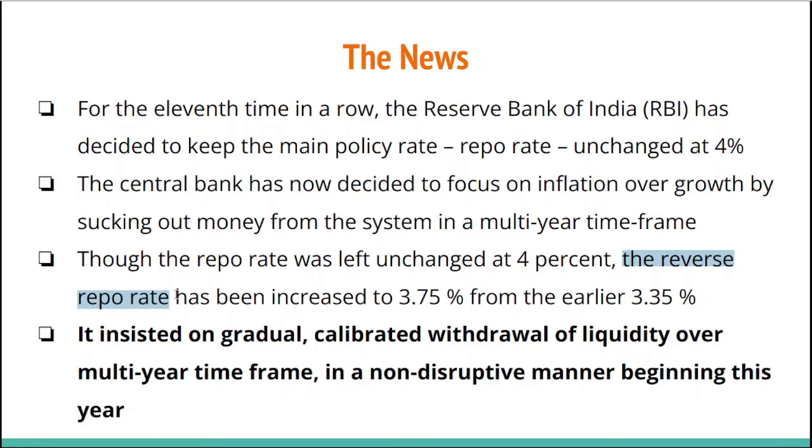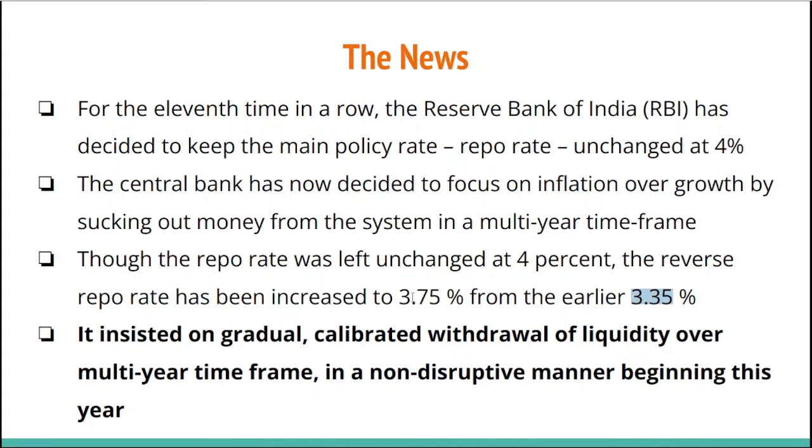So the difference between repo rate and reverse repo rate is this, that in repo rate, the Reserve Bank of India gives loan. In the reverse repo rate, the Reserve Bank of India takes loan from other banks. So are you understanding this? You should understand that part. And at both the times, it is the rate of interest. So earlier the rate of interest of reverse repo rate was 3.35%.